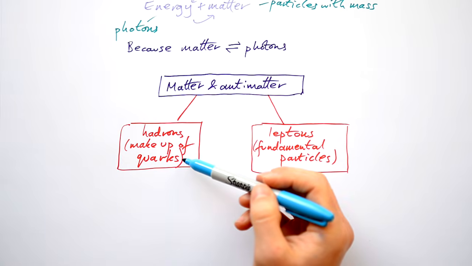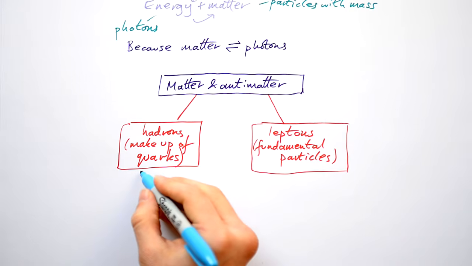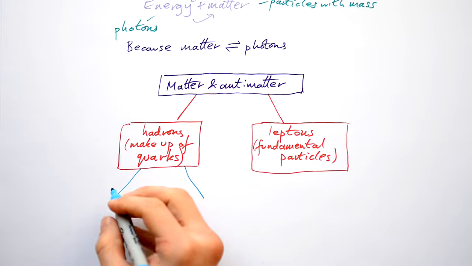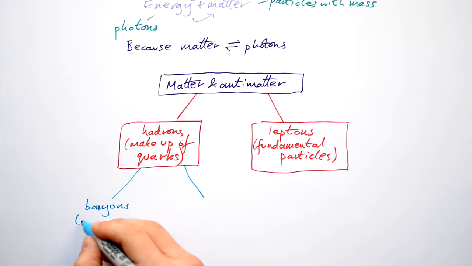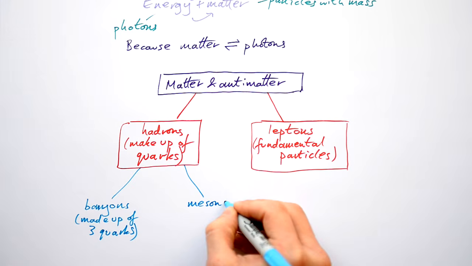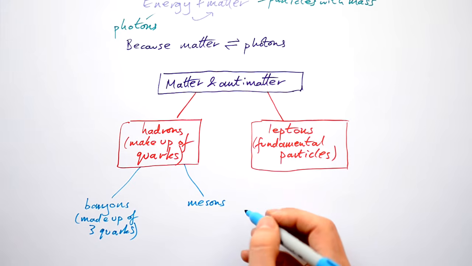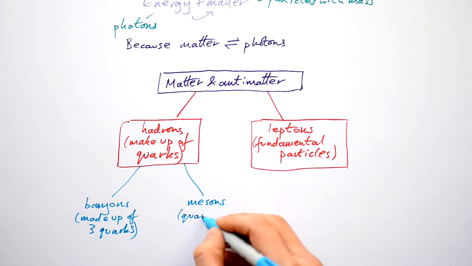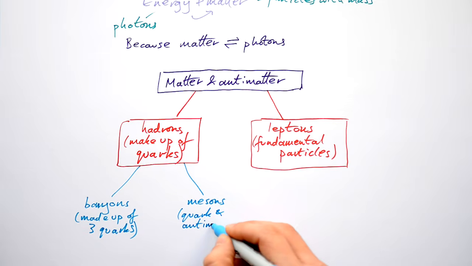But because hadrons are made up of quarks, there's actually different ways that you can arrange quarks. So we split hadrons into two more subcategories. The first one we call baryons, and they're made of 3 quarks. And the other type we have are mesons. Now they're made up of 2 quarks, but in order for them to work, they need to be made up of a quark and an antiquark. We'll talk about what that means in a minute.